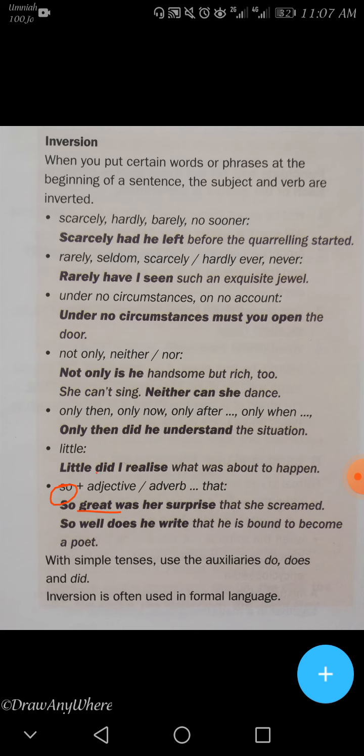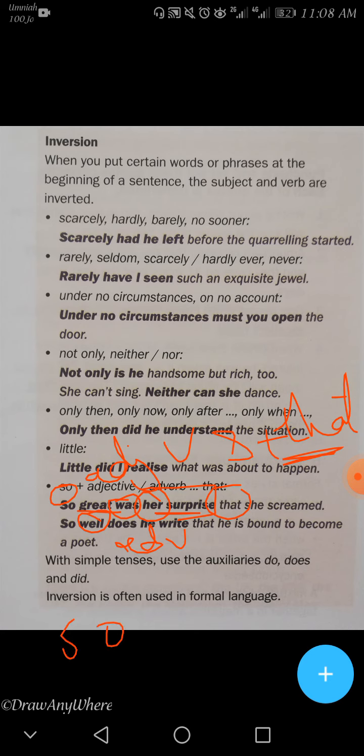So great, adjective; was, verb; her surprise, subject, and it should be followed by that, لازم نتبعها بـ that. So here, what is it? Adverb. So with adjective or adverb, both of them.